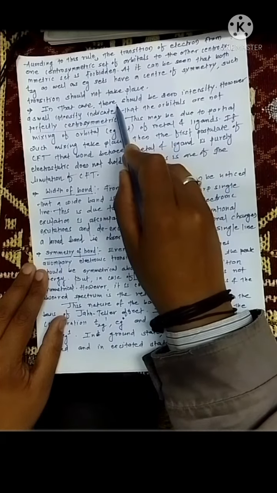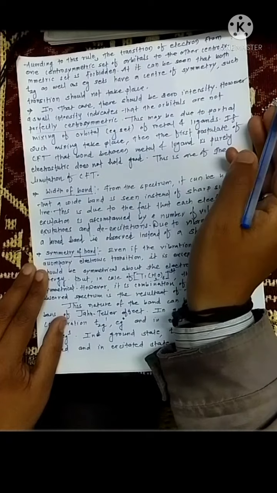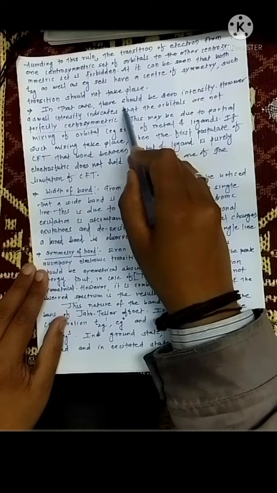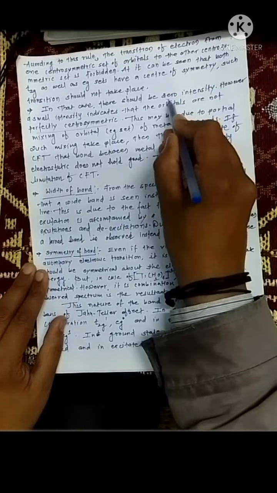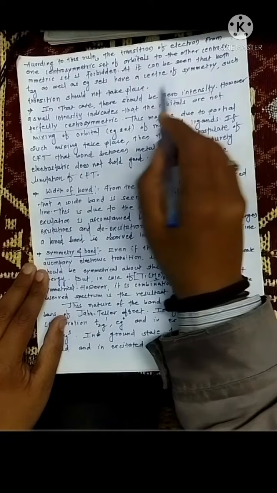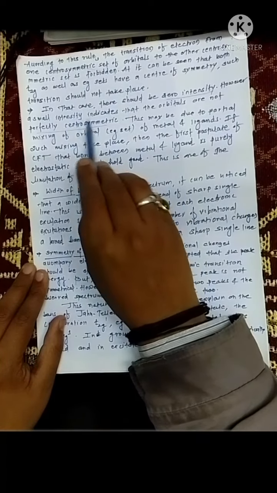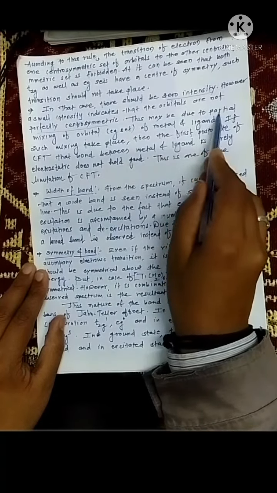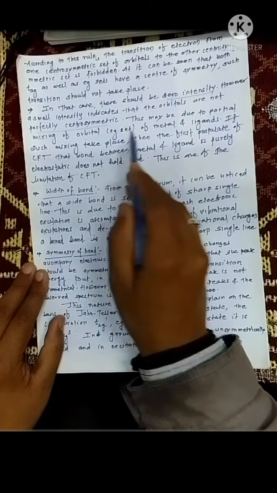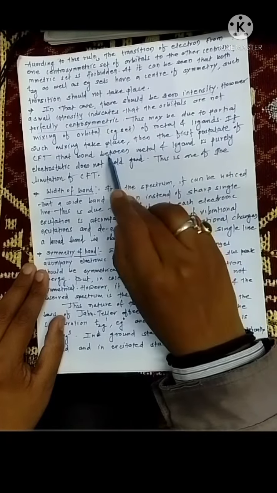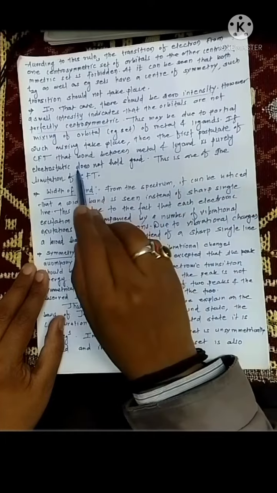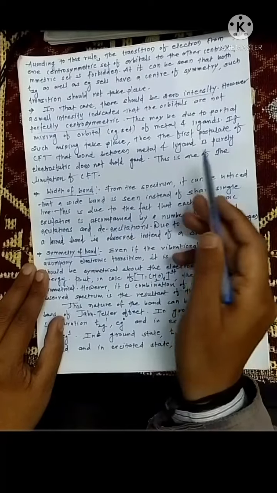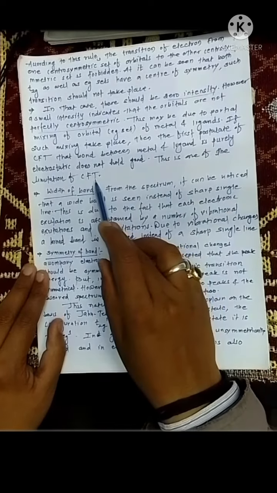But in actuality we see that absorption takes place. The epsilon value is near about 5. So according to the Laporte rule there should be zero intensity, but in actuality the small intensity indicates that the orbitals are not perfectly centrosymmetric. This may be due to partial mixing of orbitals of metal and ligand. If such mixing takes place, then the first postulate of CFT, that the bond between metal and ligands is purely electrostatic, does not hold good, and this is one of the limitations of CFT.